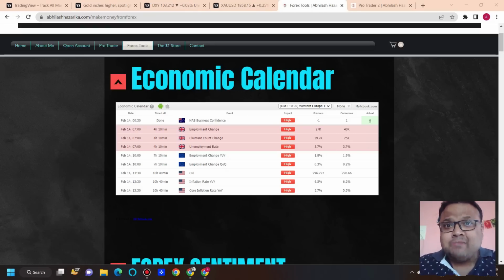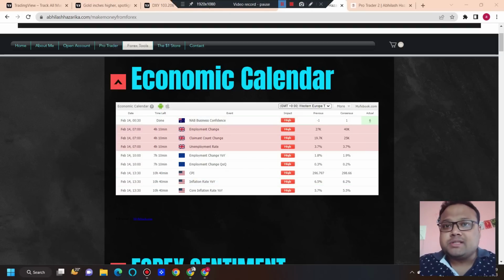Friends, do not forget that when the dollar was flying, it almost made a high of 114.8. It was CPI that brought a trend reversal on the chart of DXY and we saw gold flying. So CPI is so important. 6.5 was the previous and the consensus or forecast is 6.2%.